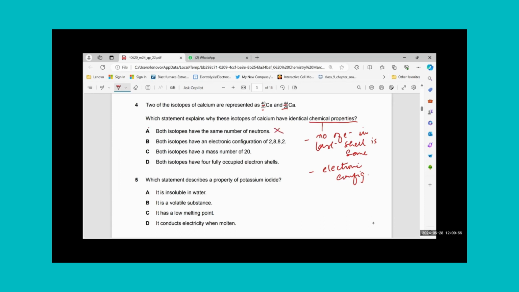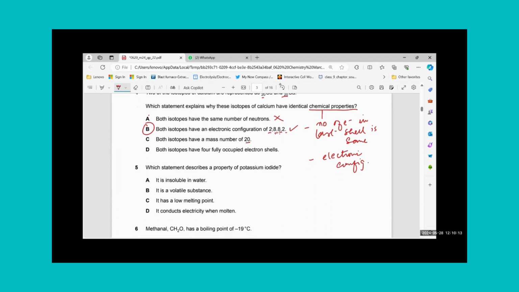Both isotopes have electronic configuration of 2, 8, 8, 2. Let me check. Calcium is 40, 20, so 2, 8, 8, 16, 17, 18, 19, 20. Yes, that could be the correct statement for me. Both isotopes have a mass of 20? They have different masses. One has 40 and one has 44, so I cannot take it as the correct one. Both isotopes have 4 fully occupied electron shells? No, the fourth one is not filled. So B is the correct option for me.